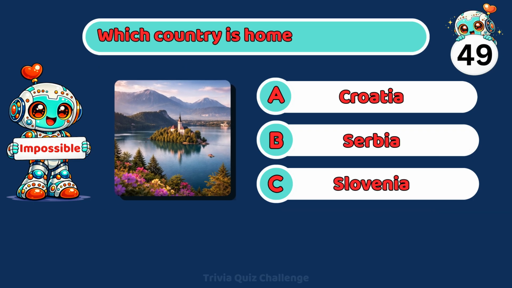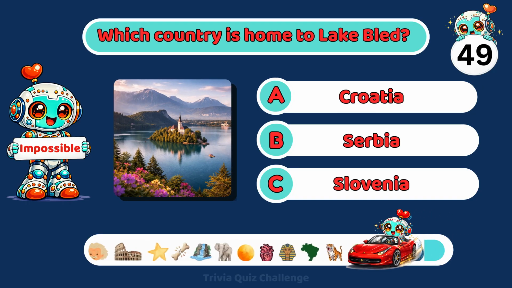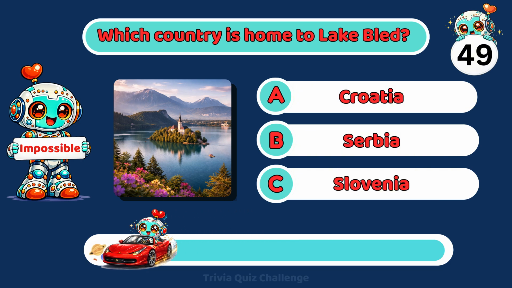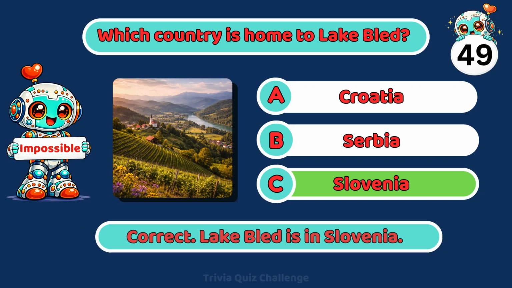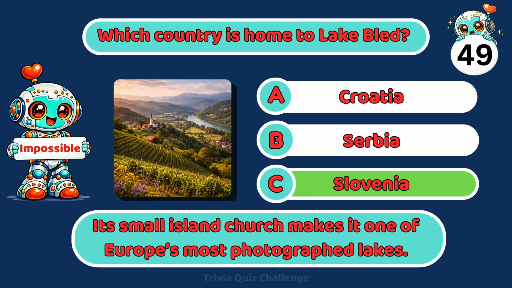Which country is home to Lake Bled? A. Croatia, B. Serbia, C. Slovenia. Correct. Lake Bled is in Slovenia. Its small island church makes it one of Europe's most photographed lakes.